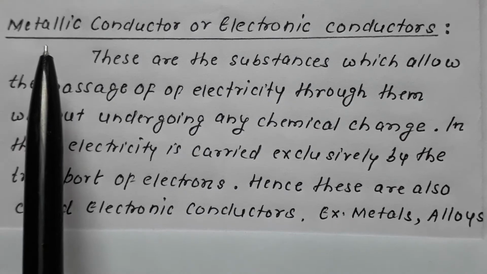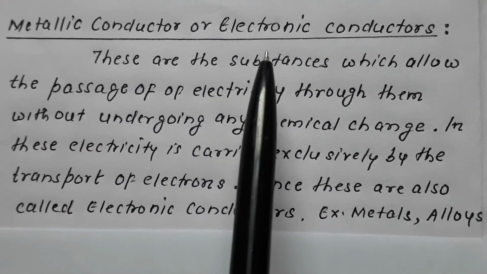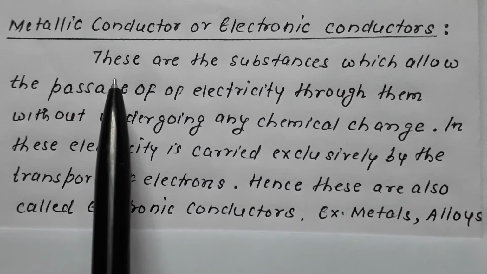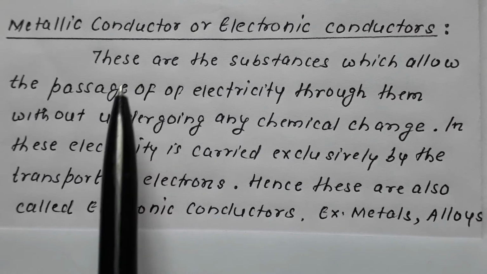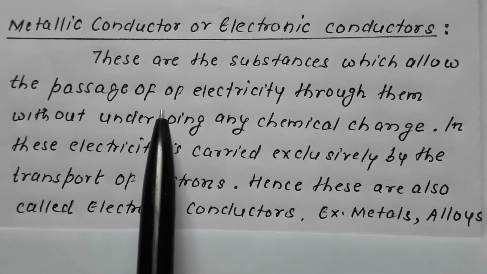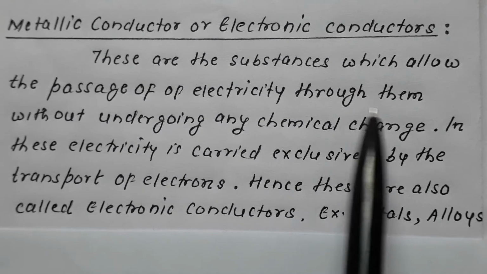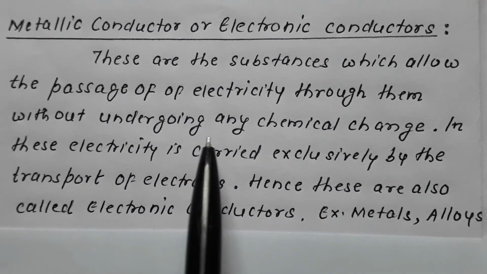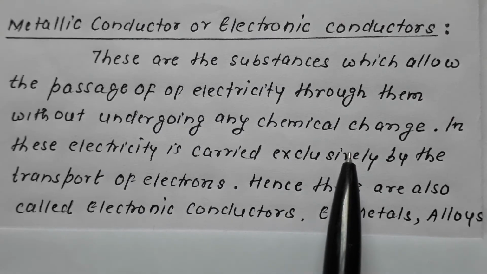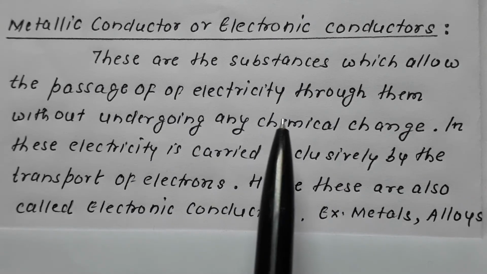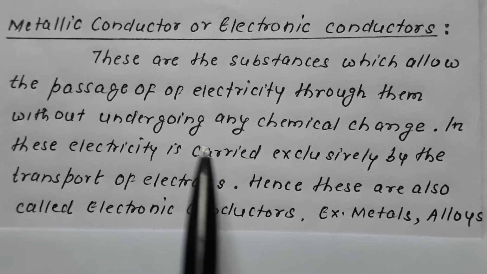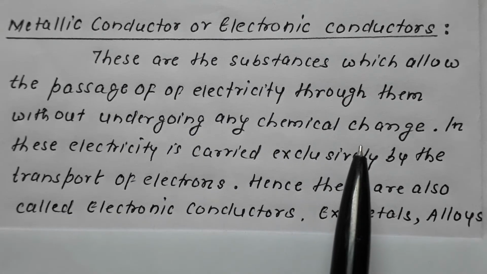So let us elaborate metallic or electronic conductors. Remember, these are the substances which allow the passage of electricity through them without undergoing any chemical change.